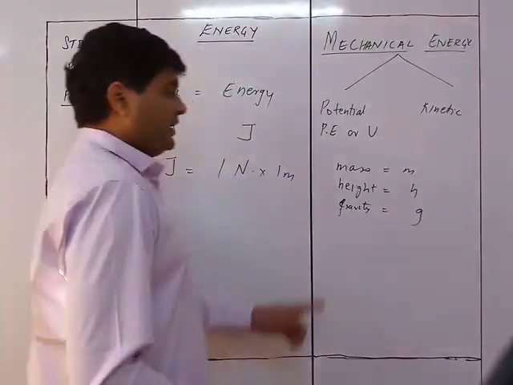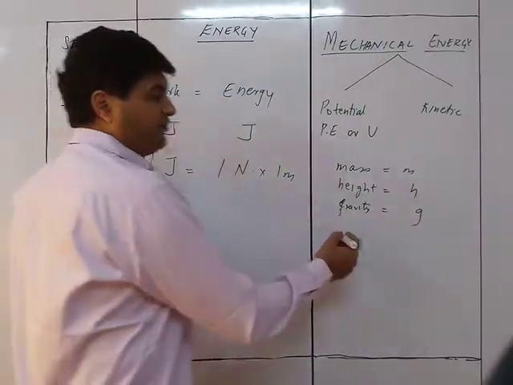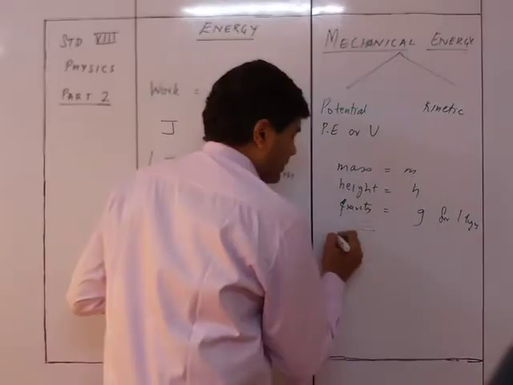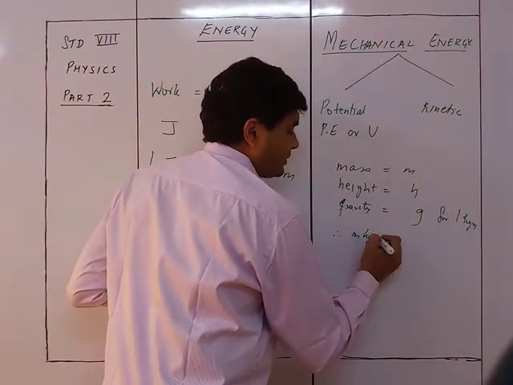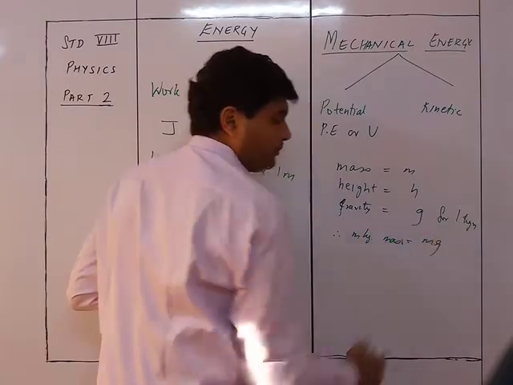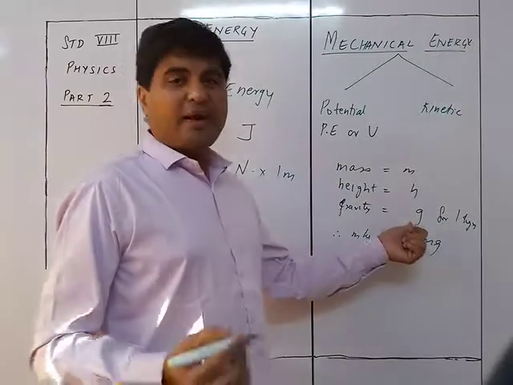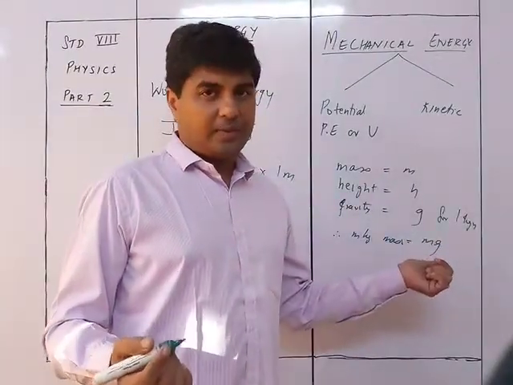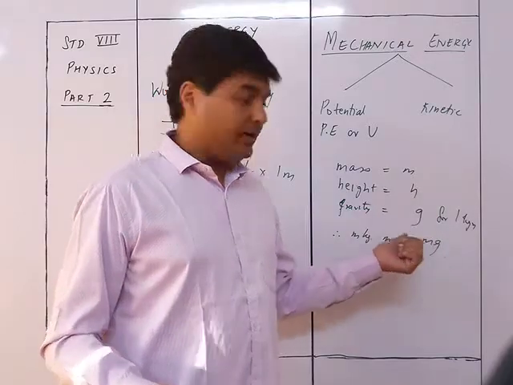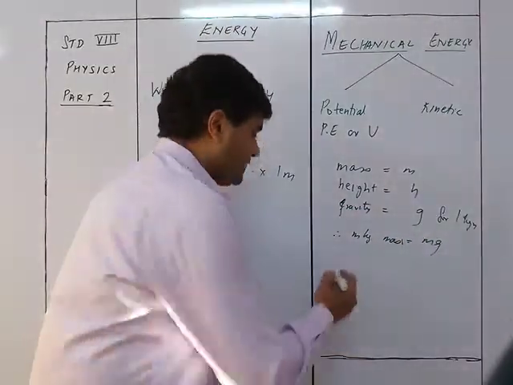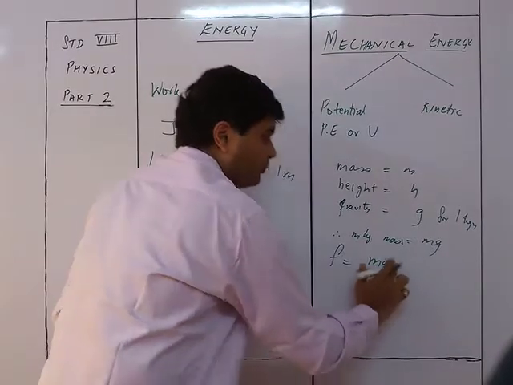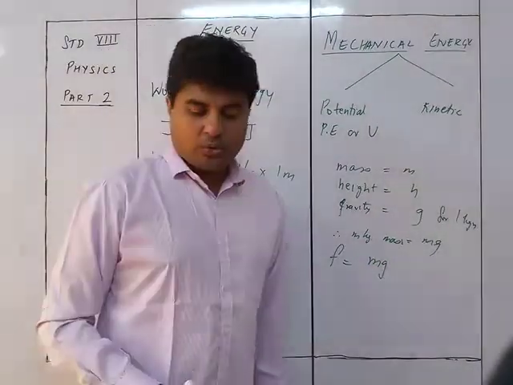So you see that if the force of gravity is G for 1 kg mass, therefore for m kg mass, it will be equal to m into G. Okay, G is for 1 kg mass, 9.8 is for 1 kg mass. So अगर 9.8 का 5 kg रहेगा तो क्या होगा, 5 into 9.8. इसीलिए the amount of force required will be m into g.